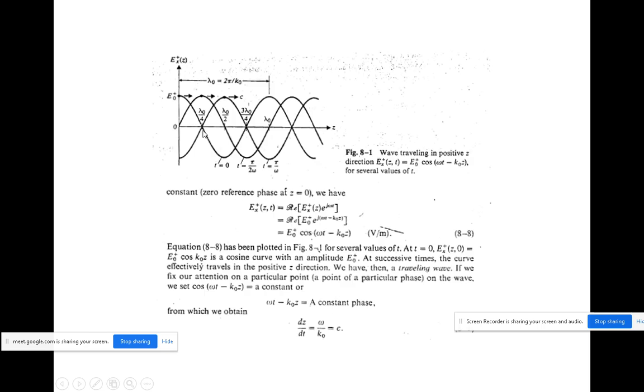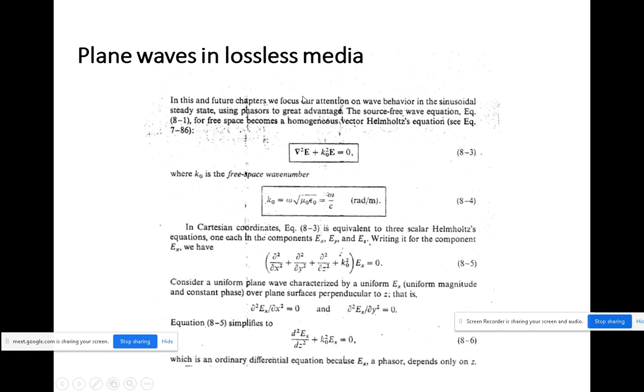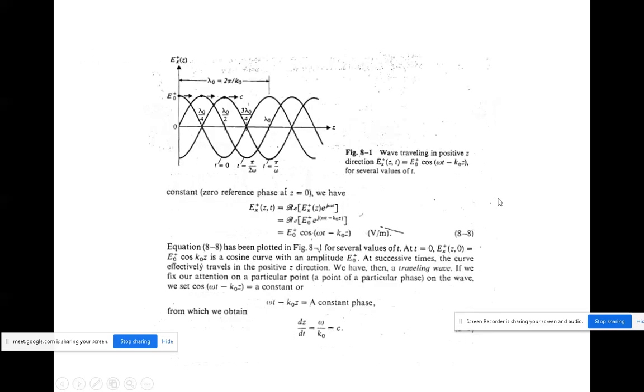Before that, you see the E naught positive waveform at different wavelengths: lambda naught by 4, lambda naught by 2, 3 lambda naught by 4, lambda naught. So the E naught plus waveform is traveling at different wavelengths, with different time periods represented in this diagram.